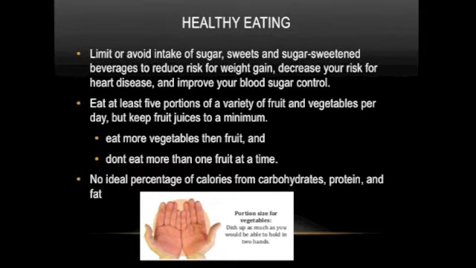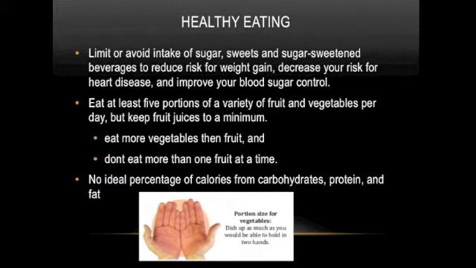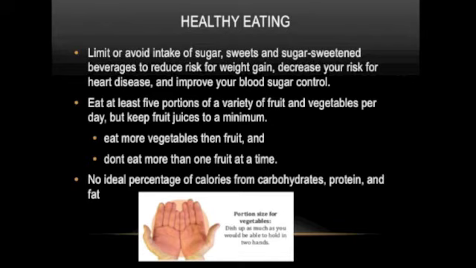You should try to eat at least 5 portions of a variety of fruit and vegetables per day. Try as far as possible to eat the fruit and not drink it. In other words, try to keep fruit juices to a minimum. Remember that fruit also contains sugar, so try to eat more vegetables than fruit, and don't eat more than 1 fruit at a time.